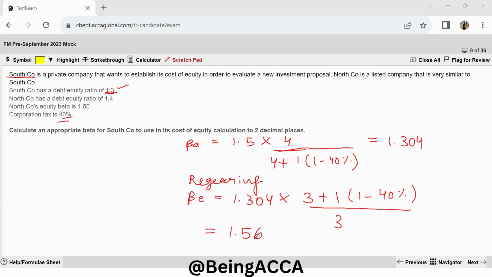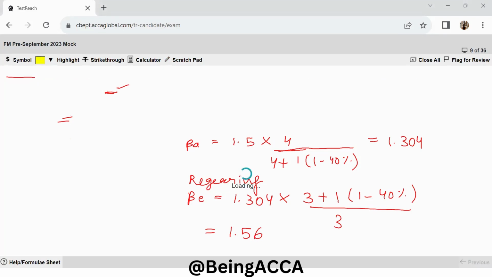So if I just enter this over here, I have to answer in 2 decimal places, so I will just type 1.56 and I am done. Moving on to the next question.